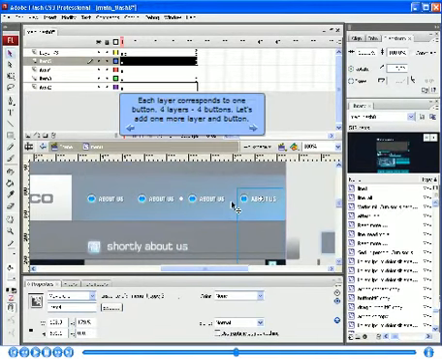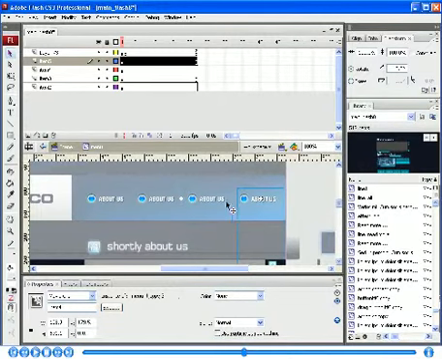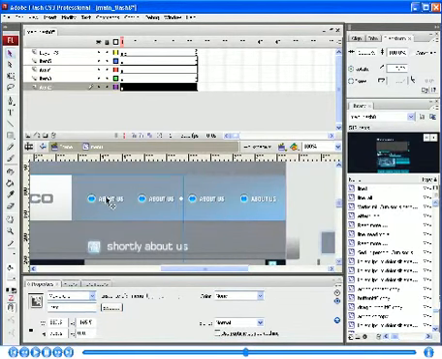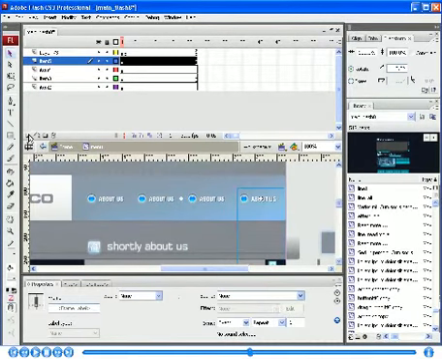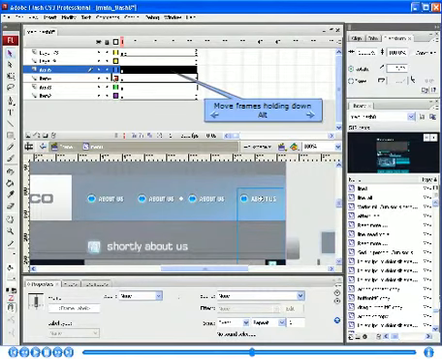Each layer corresponds to one button. 4 layers, 4 buttons. Let's add one more layer and a button. Move frames holding down Alt.